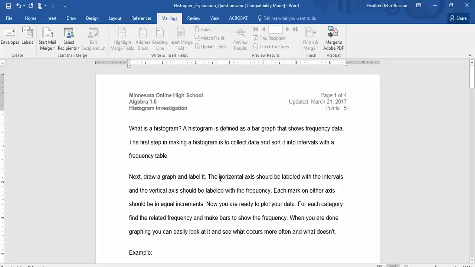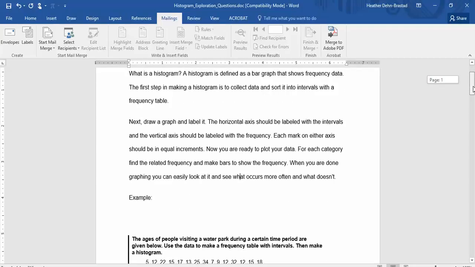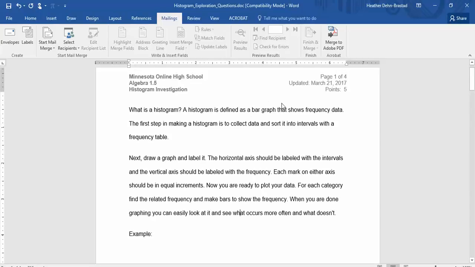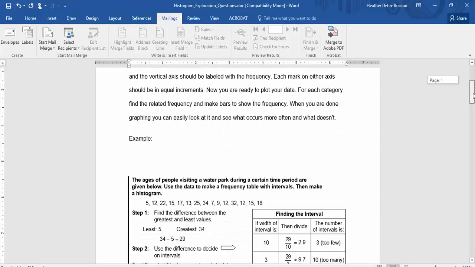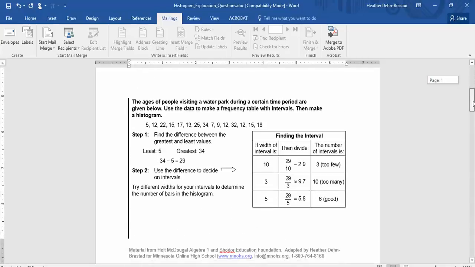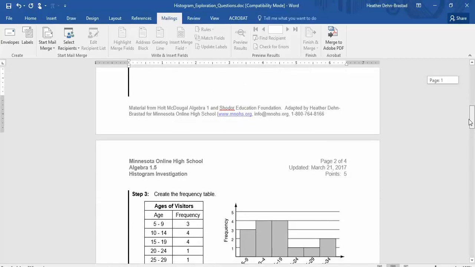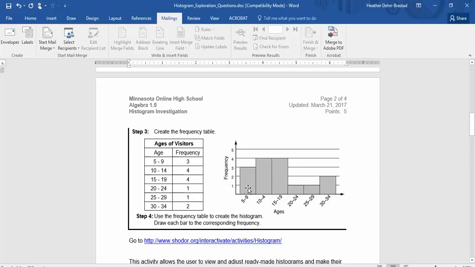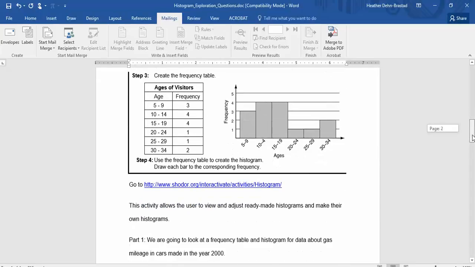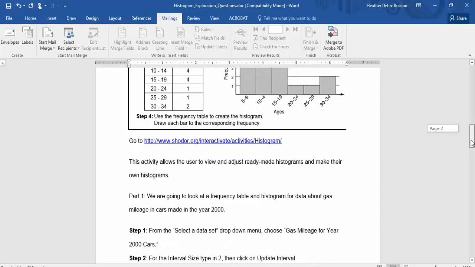So the first part of the worksheet has a review, some information about what a histogram is. You should have already done the 10.2 assignment and have a good idea about making a frequency table and then making your histogram. After that, there is an example here. It's got some hints on how to find a good interval. And then the steps that we have already gone through in order to create a frequency table. Now in your 10.2 worksheet, the intervals are already given for you, so you may want to review what are some good steps to pick a good interval.